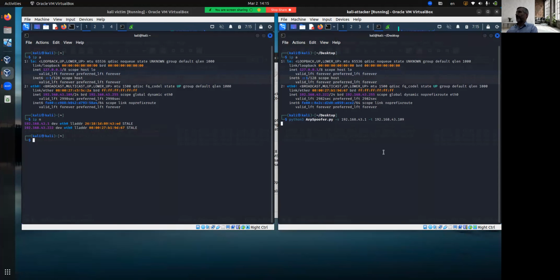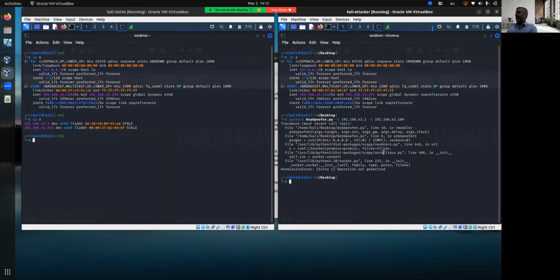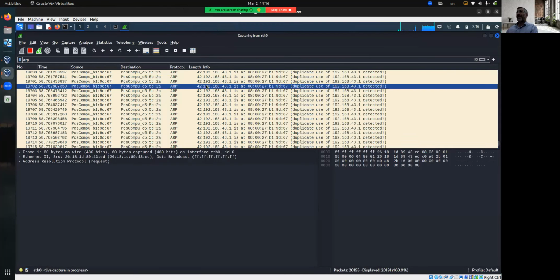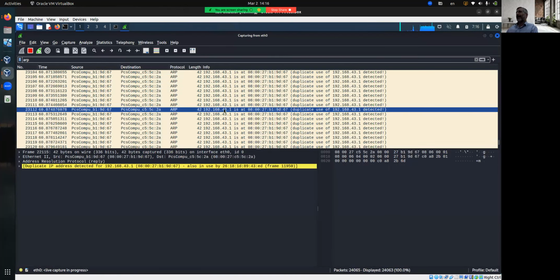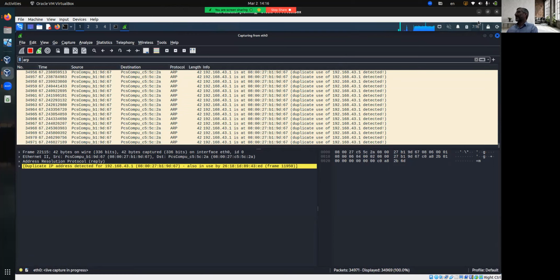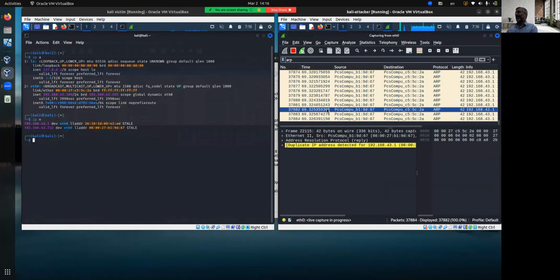Now, when I push enter, it seems like there's nothing going on. I forgot to sudo that. Hold on. Okay, we're going to sudo that. And it seems like there's nothing going on. But if we look at Wireshark behind the scenes, we see that we're sending thousands and thousands of packets. And the packets are pretty much saying that 192.168.43.1 is at the MAC address of the attacker. That's what it's actually saying. It's already sending thousands of packets.